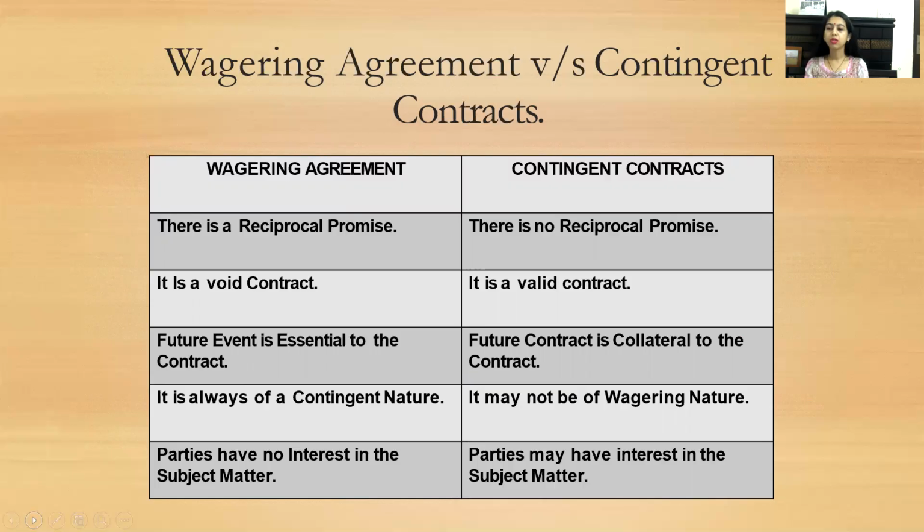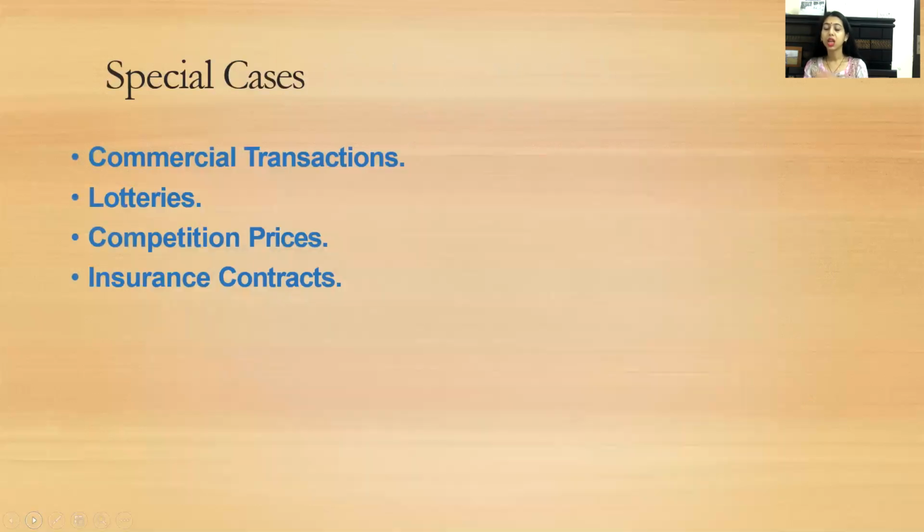Under wagering, it's always of a contingent nature, but a contingent contract may not be of a wagering nature. Under a wagering agreement, parties have no interest in the subject matter, but in contingent, parties may have an interest in the subject matter. There are some specific cases like commercial transactions, lotteries, competition prizes, and insurance contracts. They are all permitted as exceptions to wagering agreements.